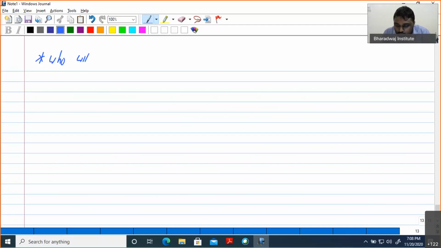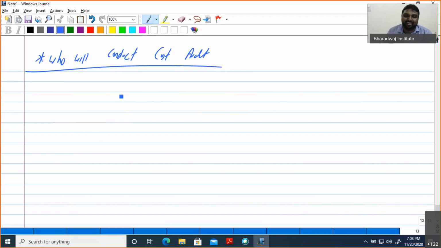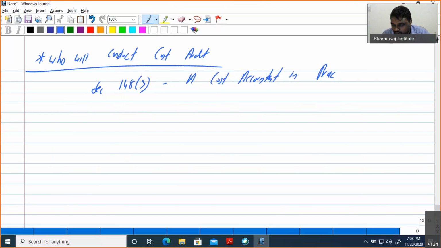First one, who will appoint a cost auditor? Or who will conduct the cost audit? Who will do the cost audit? So the answer is Section 148 subsection 3: a cost accountant in practice.